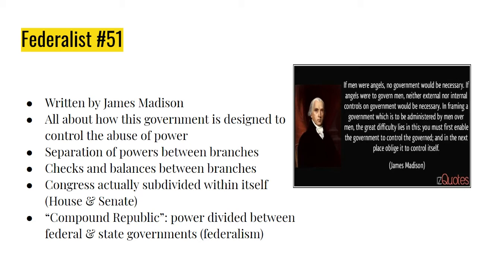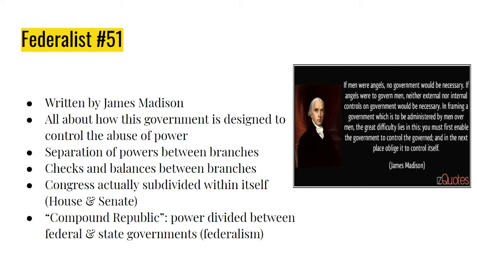So that's the whole thesis of this document, which is, yeah, governments are formed to keep control over the people because the people aren't perfect. But we also have to recognize those same imperfect people work within the government. So we also have to come up with ways to control the government itself. So how do we do it? Separation of powers. We already talked about that. Give each branch the ability to do something different. Checks and balances. Each branch has the ability to stop the other branches from abusing power.